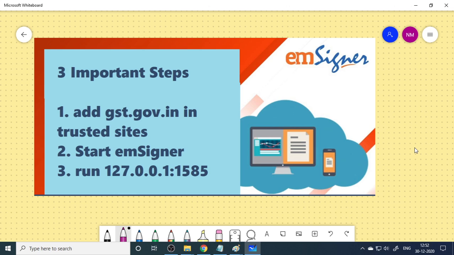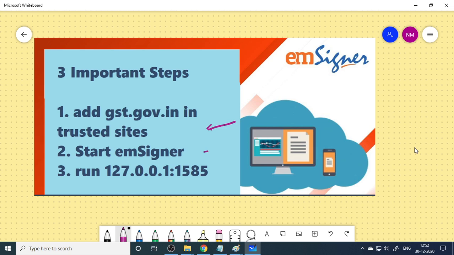Here are three important steps you need to follow after the installation, before signing. One is you need to add gst.gov.in as a trusted site. That means you need to go to internet options and add this website into trusted sites. Second, you need to start the emSigner.